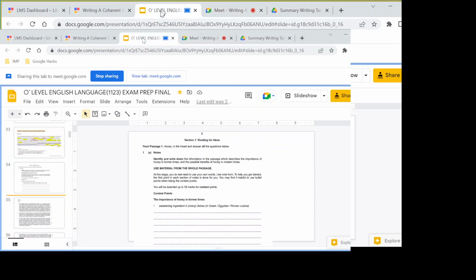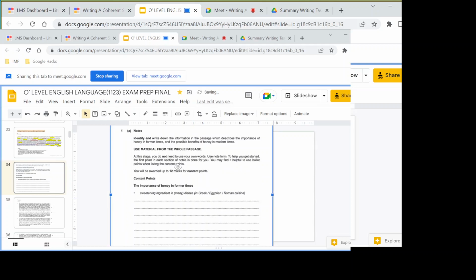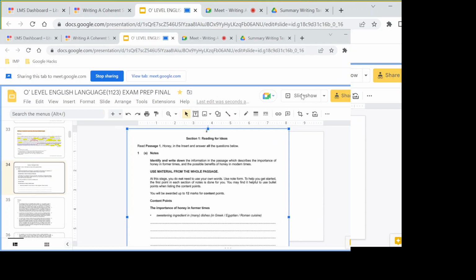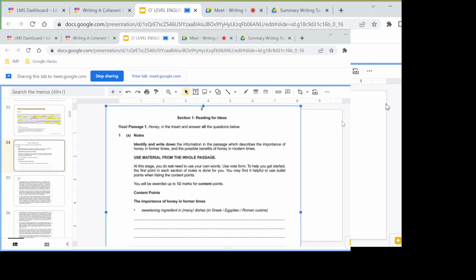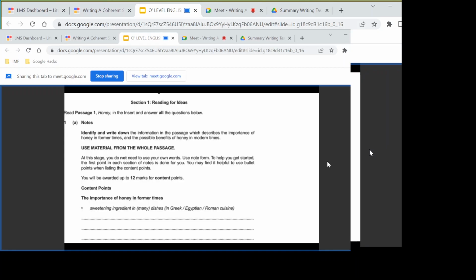So let us start. Today's question is also a question from past papers, where we are going to read a passage, and the question specifically tells us, let's take a look at this one. As we know, it is from section 1 of the writing paper, Reading for Ideas. Read passage 1, honey in the insert, and answer all the questions below.